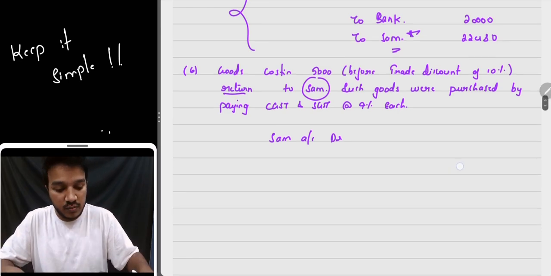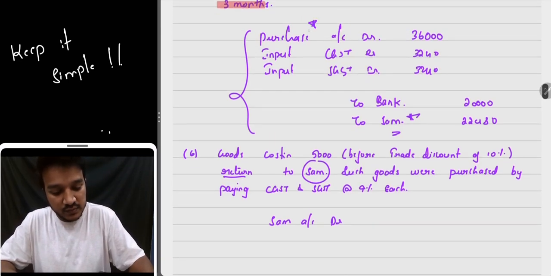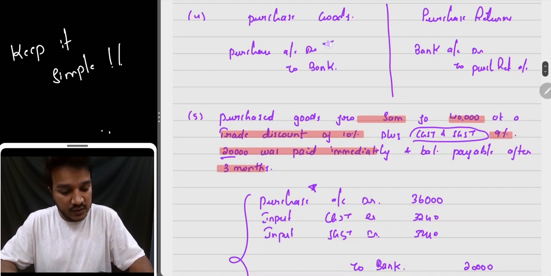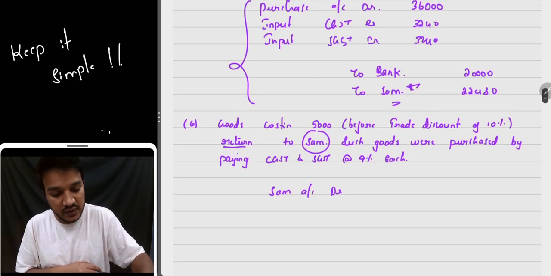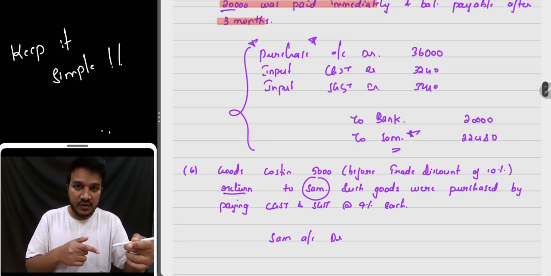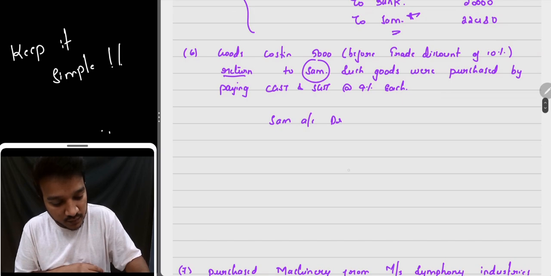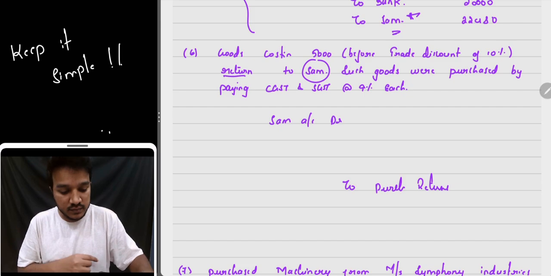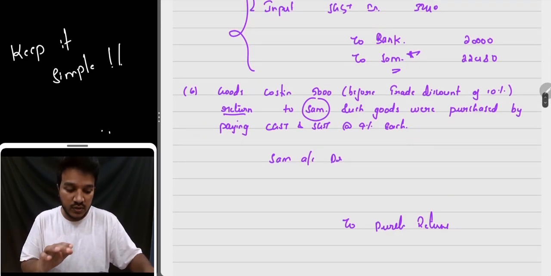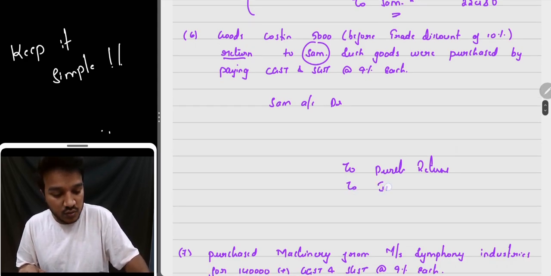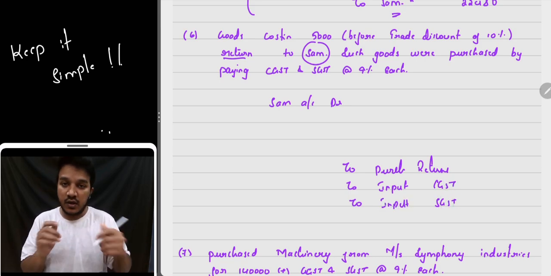We will see the balance. Now how much did you purchase before? In case of purchase, we debited purchase. At the time of returns, what did we do? We credited purchase returns. Same thing happens now. At the time of purchase, we debited purchase account, now we will credit purchase returns. And at the time of purchase, we have even debited input tax. Now you're not eligible for that, you have to reverse that also, to input CGST, to input SGST. I hope even this point is clear.